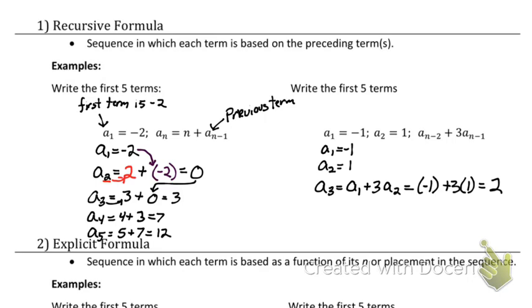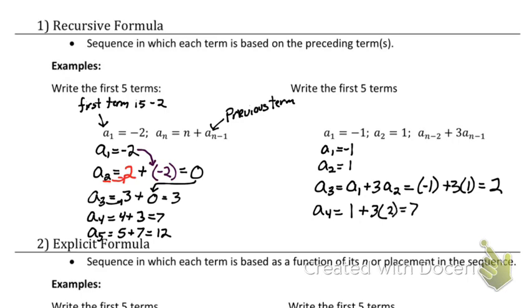All right, so you can just plug in your n's. So your 3 is going to go in for your 2 missing n's. Or you can just say it out loud that a sub 4 is 2 prior. So that's going to be that 1, because 2 prior is that 1. Plus 3 times the 1 before it, which is that 2.